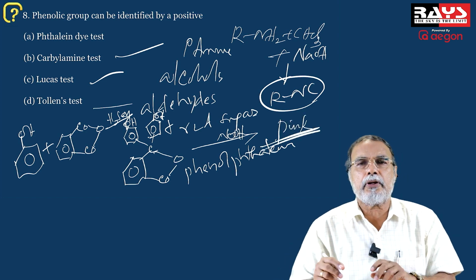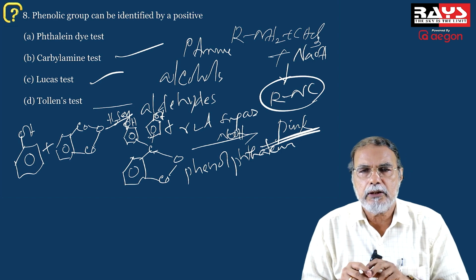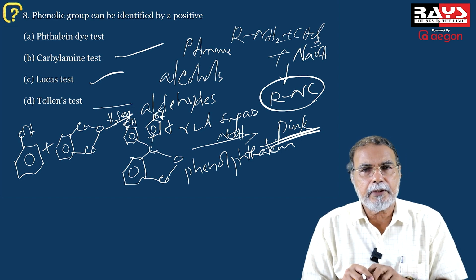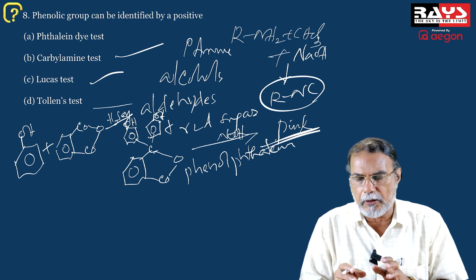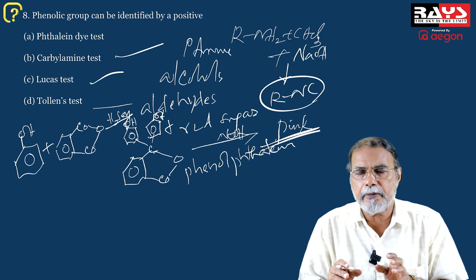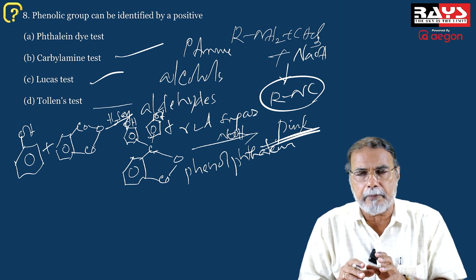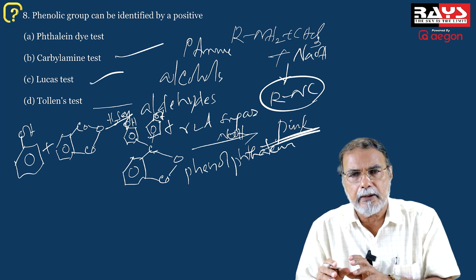So this test is what you call the Thalin test for phenol. I repeat, phenol reacts with phthalic anhydride in the presence of sulfuric acid. You have the phenolphthalein formed. Being in an acid medium, it will not give any color.